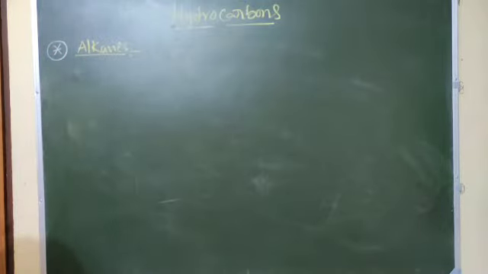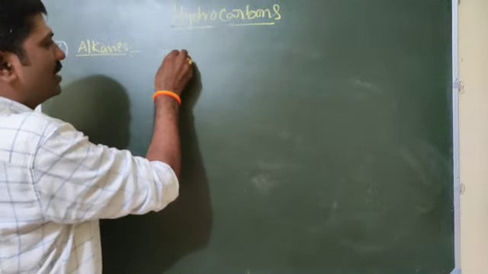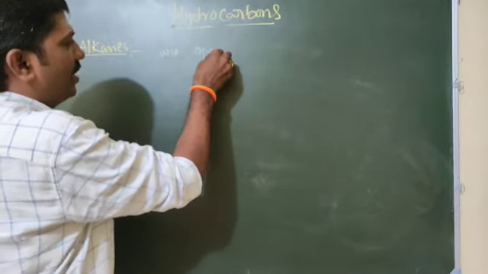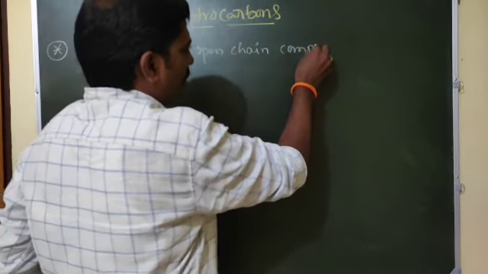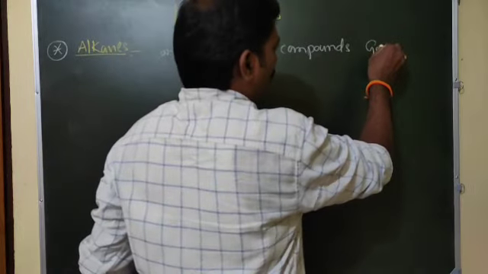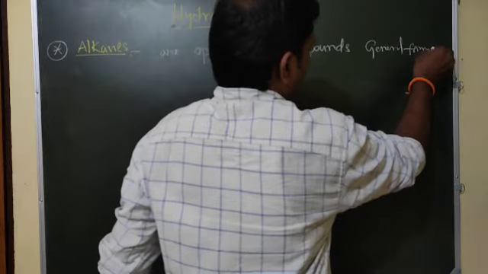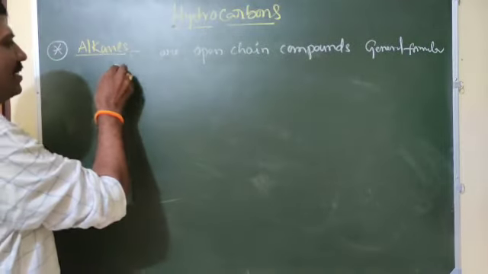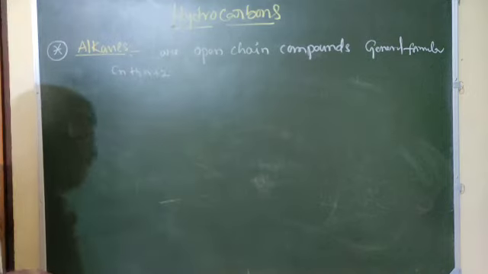So first of all, alkanes are open chain compounds only. The general formula is CnH2n plus 2.